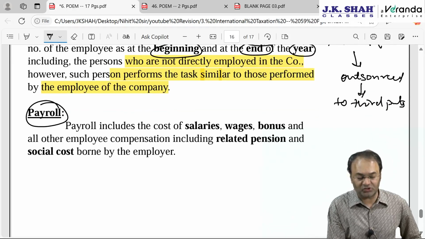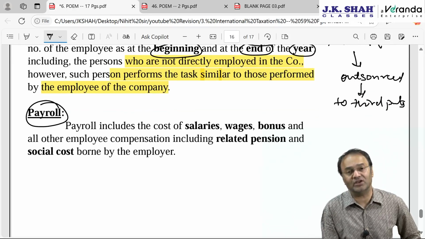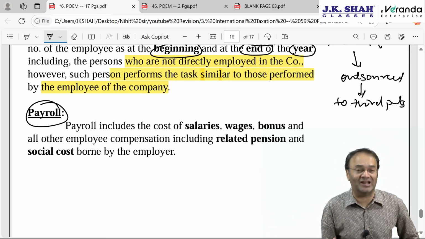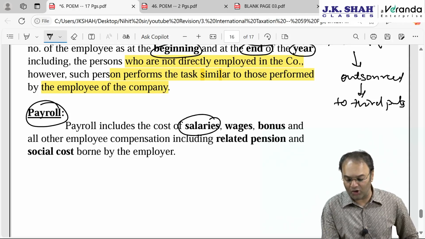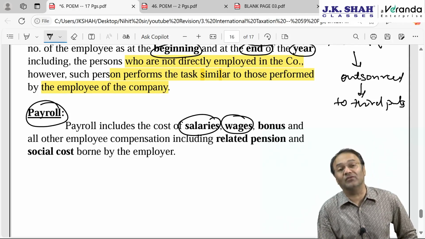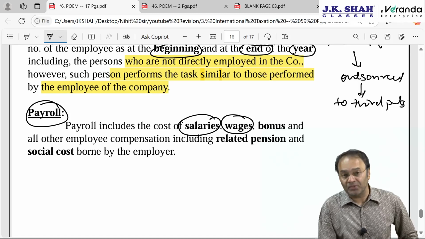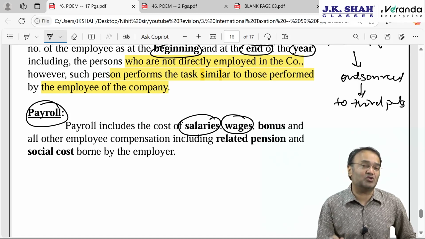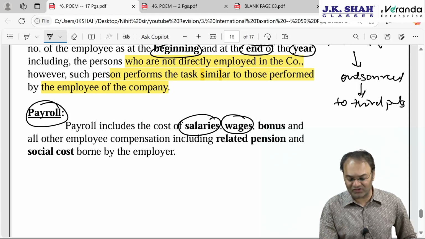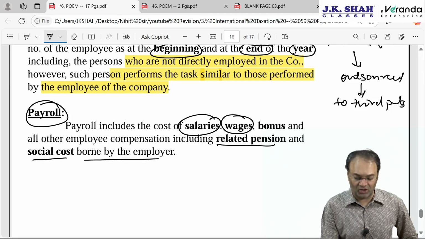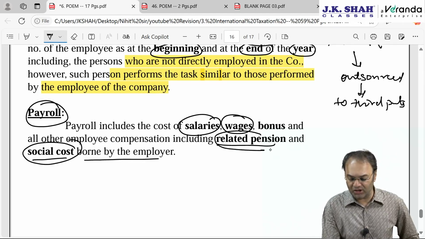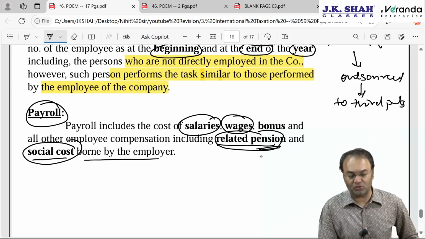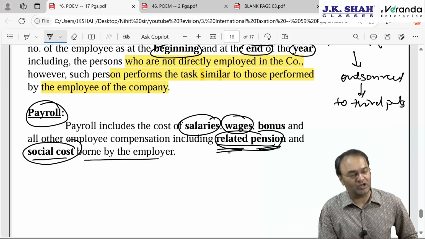As far as payroll expenses are concerned, there is a 3-line clarification that payroll expense would mean salary, whether you call it salary or wages. It will include everything: bonus, commission, dearness allowance, all allowances, all perquisites, advance salary, arrears of salary, and related pension and social cost borne by the employer. The wording social cost and related pension is understood, but in India we don't use the word related pension.